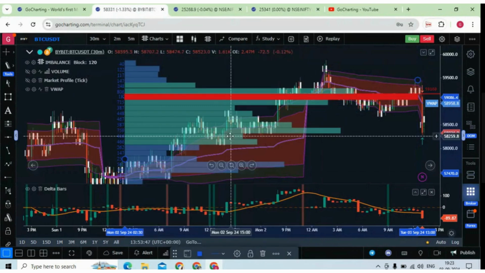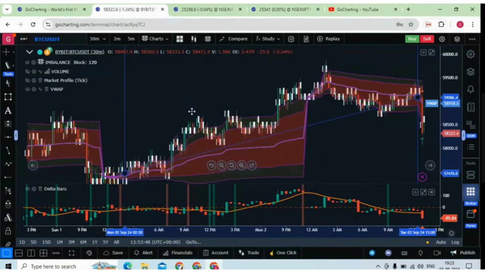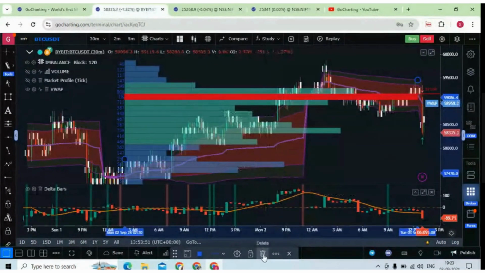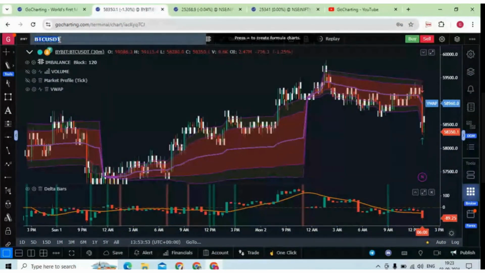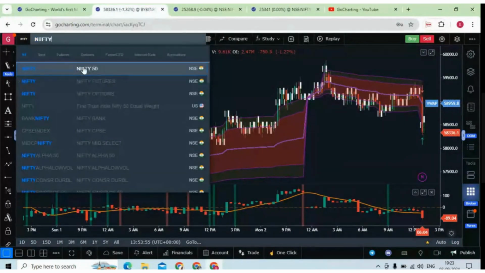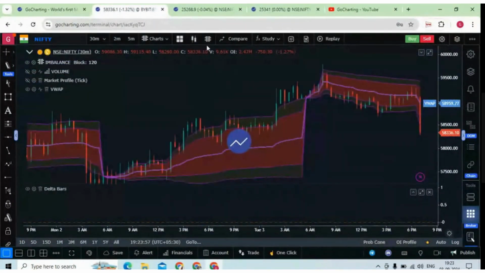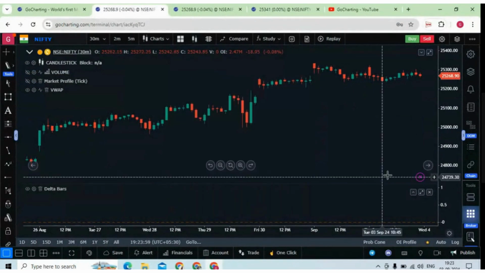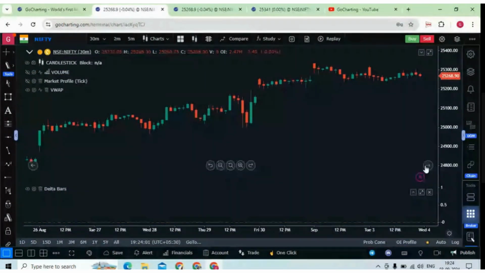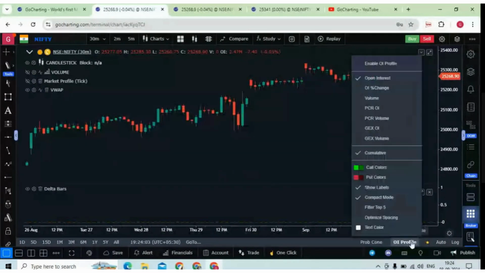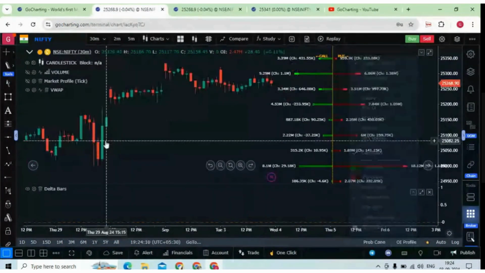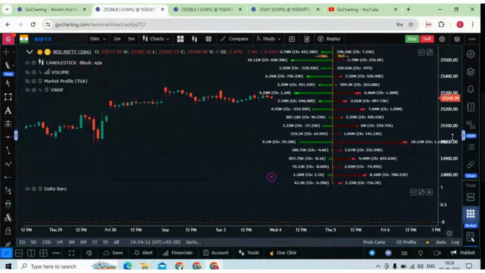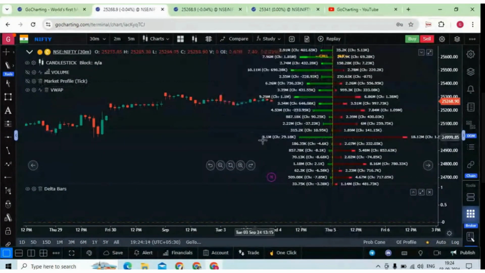Now, we have some other important features. Let me show you. Let me go to Nifty. So when you are selecting Indian stocks or Indian indexes, you can watch the OI profile. Click on the OI profile over here, click on enable OI profile, and now you will see the OI profile for different strike prices here.